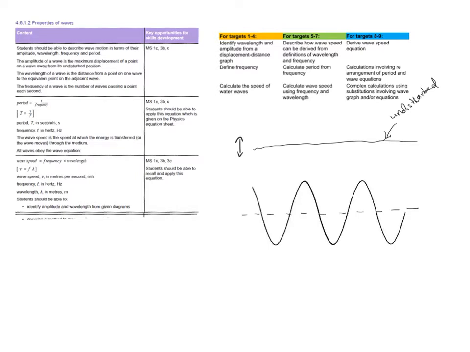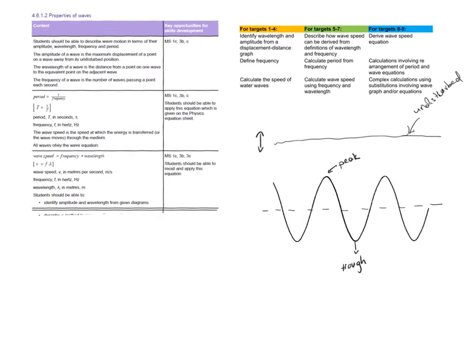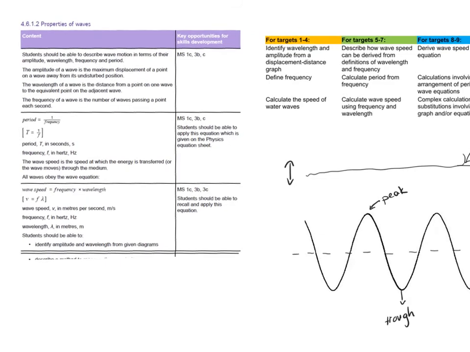So obviously my oscillations created a transverse wave, and now I have these points here. This is called a peak because it's the top of the wave, and we call this a trough, which is the bottom of the wave. There are some key definitions now to look at, and you can see that there's a definition for amplitude. So the amplitude of a wave is the maximum displacement of a point on a wave away from its undisturbed position.